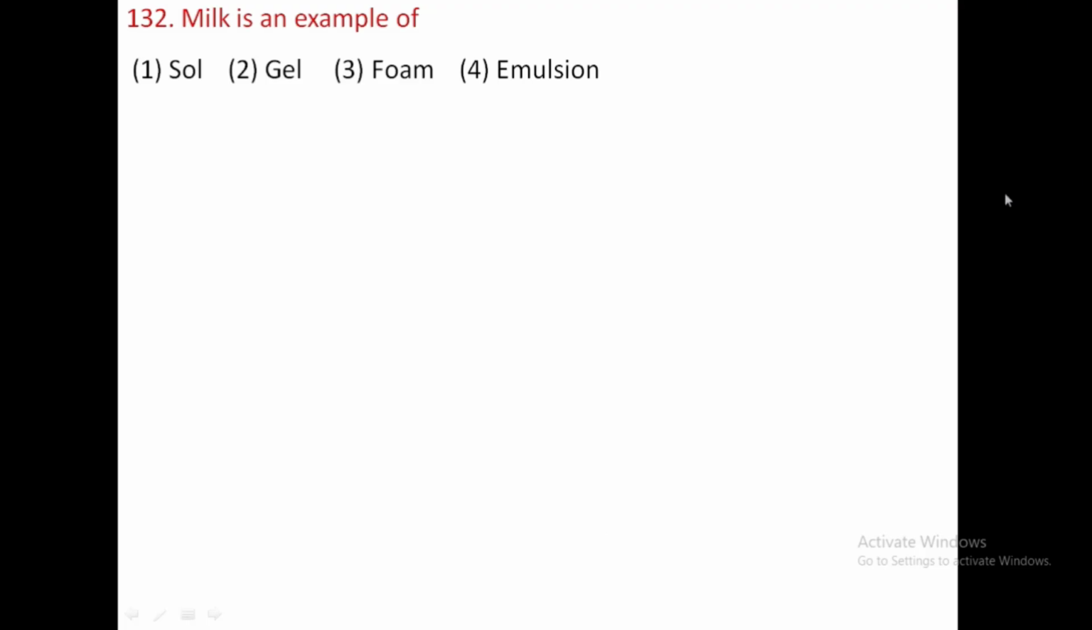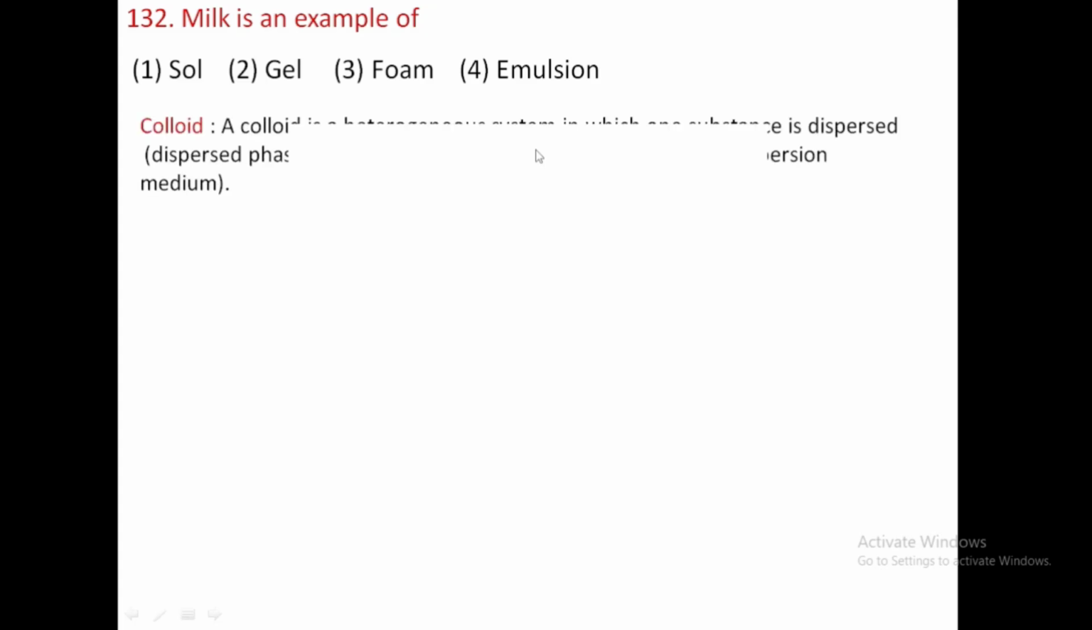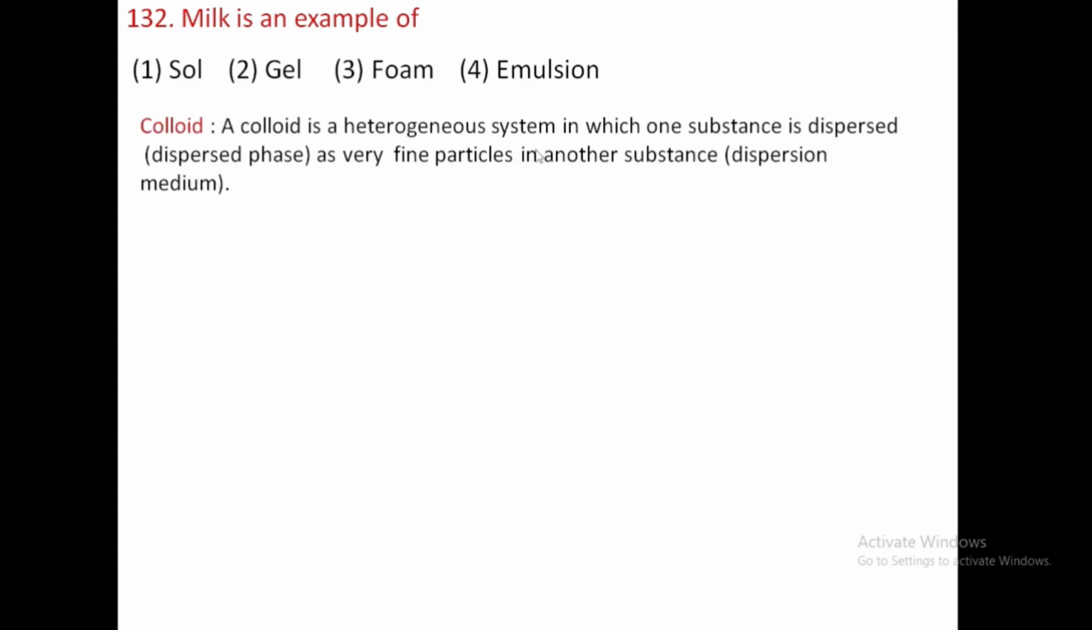So the first question is, milk is an example of: sol, gel, foam, or emulsion. This question comes from the colloids chapter. A colloid is a heterogeneous system in which one substance is dispersed as very fine particles in another substance.